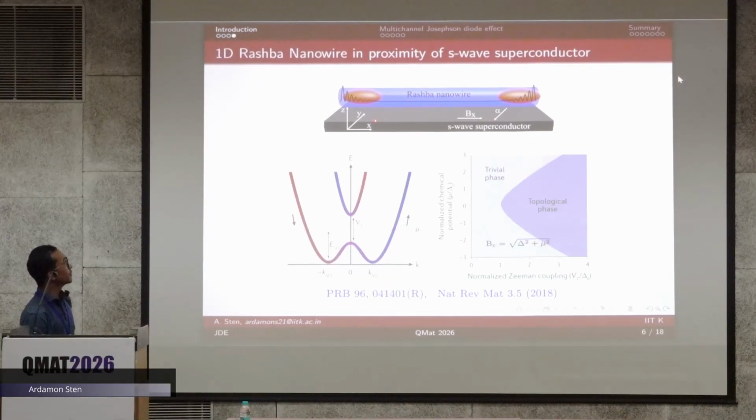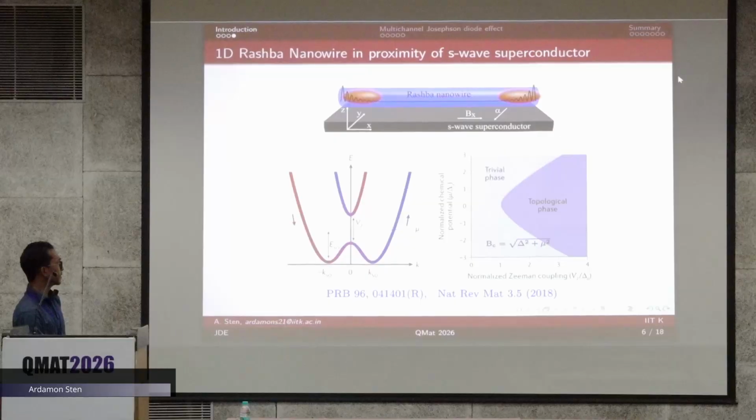When it is placed on top of the s-wave superconductor, because of the proximity effect, the Rashba nanowire also becomes superconducting. When an external magnetic field is applied along the transport direction x, Bx, it will lift the degeneracy at the k point, k equal to 0.